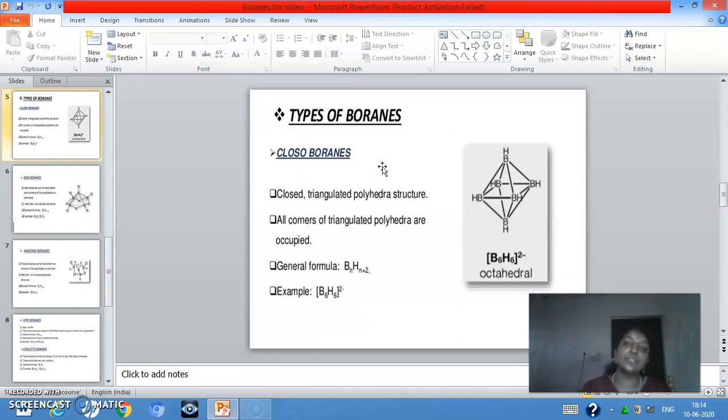There are different types of boranes. The first one is closoborane. This is the typical structure of closoborane. Closoboranes have closed triangulated polyhedra structure. All corners of the triangulated polyhedra are occupied, and the general formula is BnHn+2. A typical example is given here.